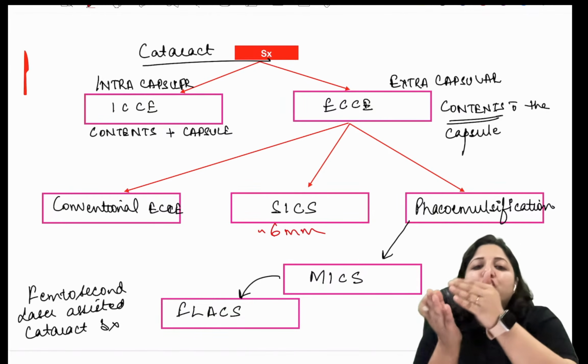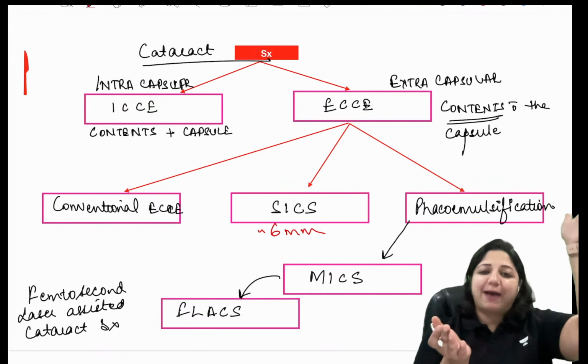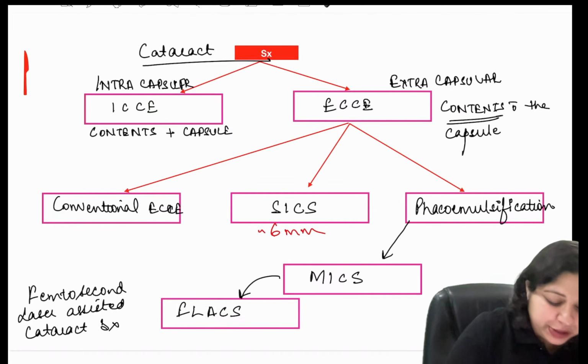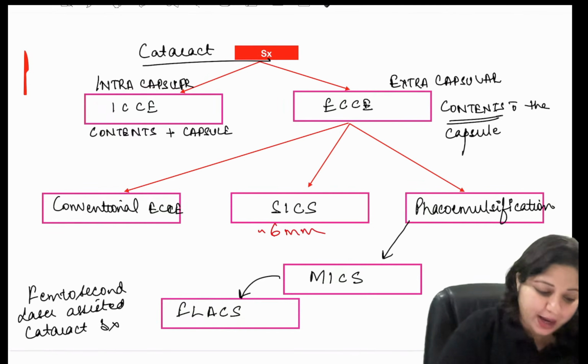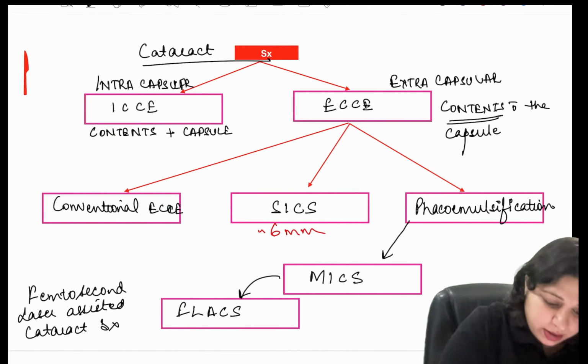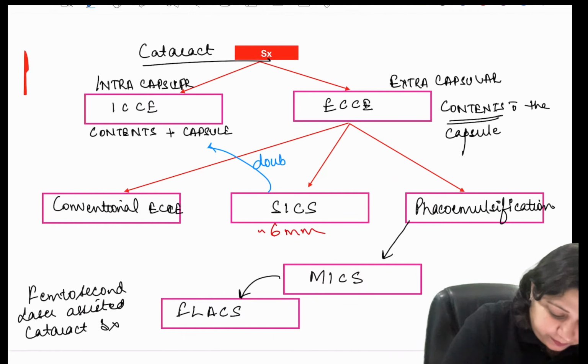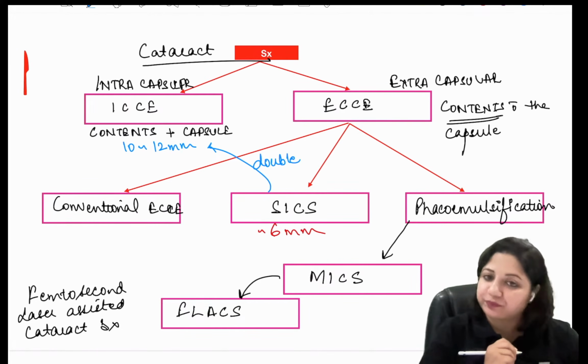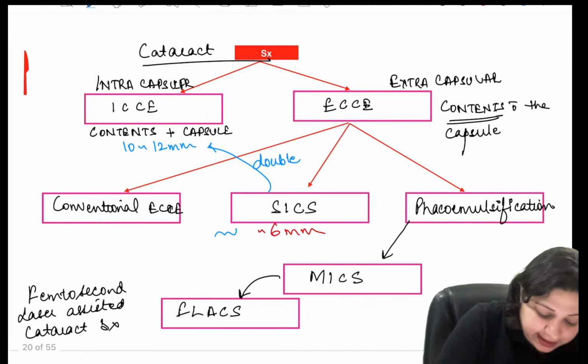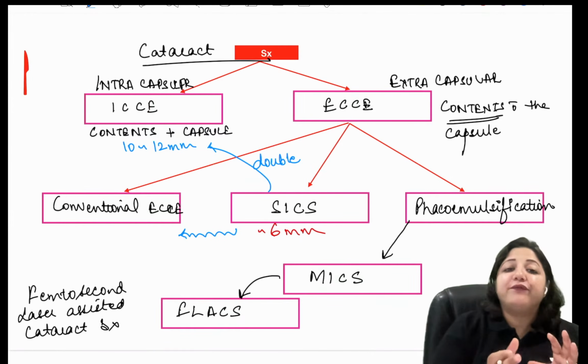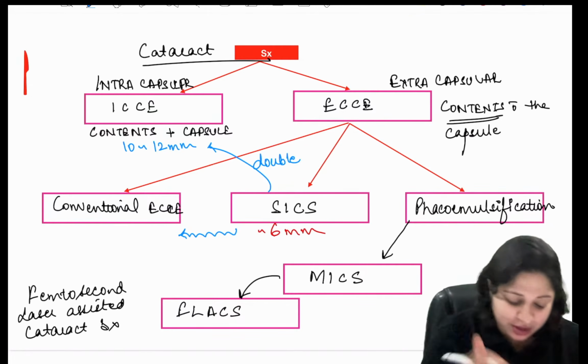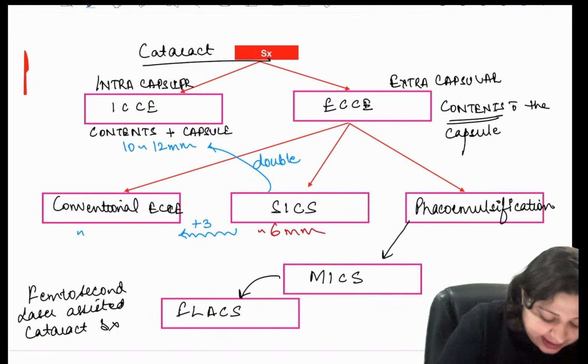For the intracapsular, which is the initial one, just double it, so this is around 10 to 12 millimeters. The older conventional ECCE should have a bigger incision than SICS, so add 3. This is around 9 millimeter, 8 to 10 millimeter incision.